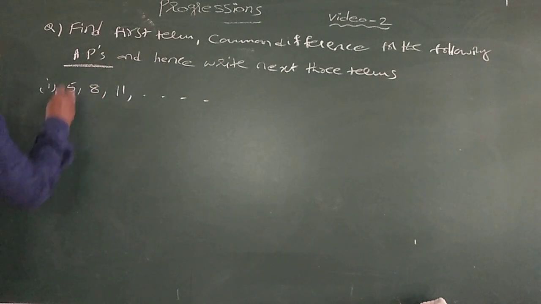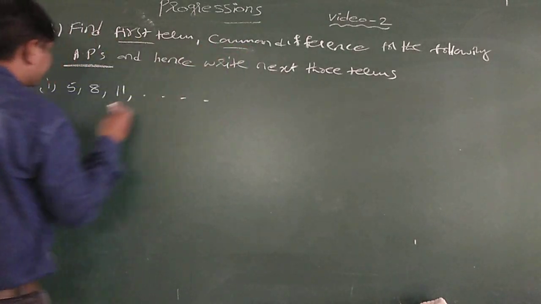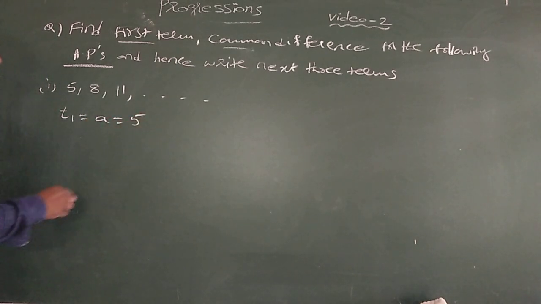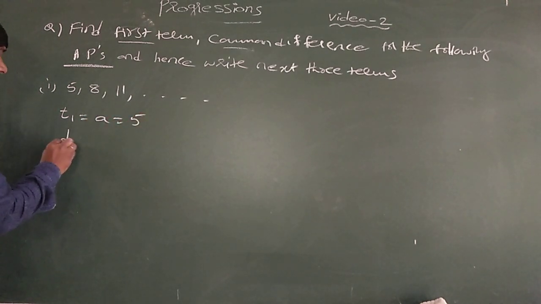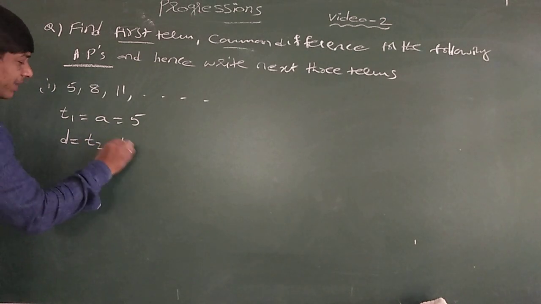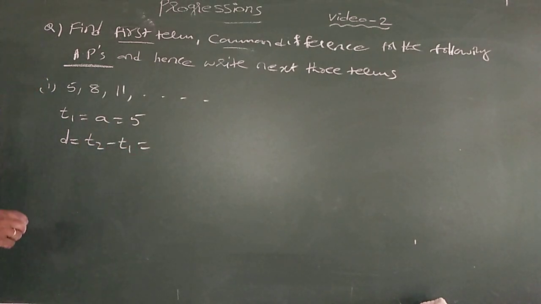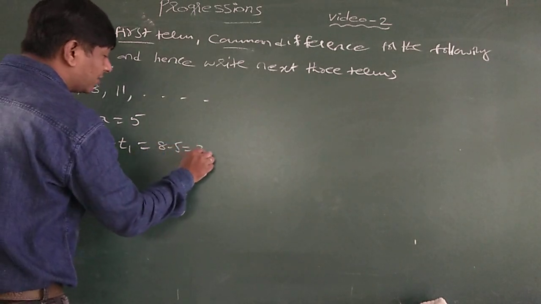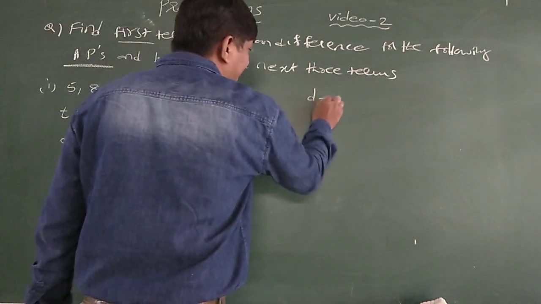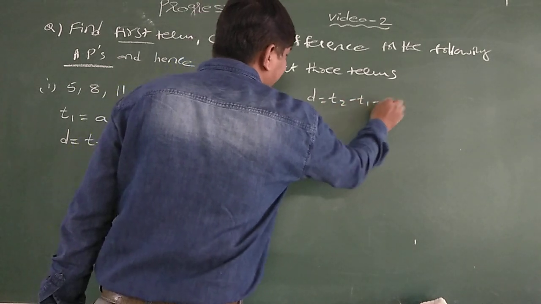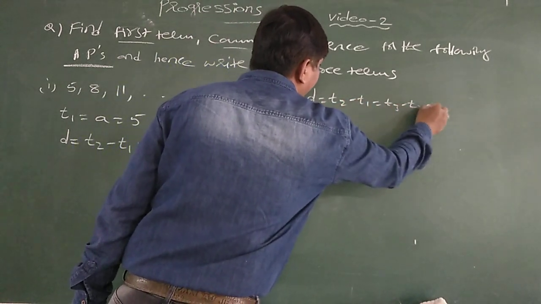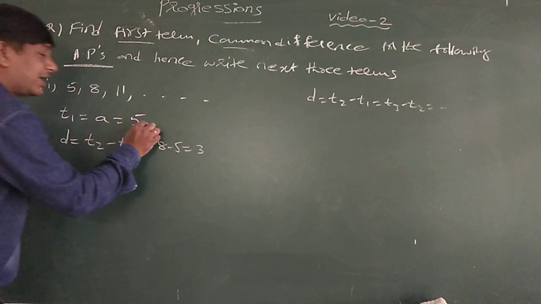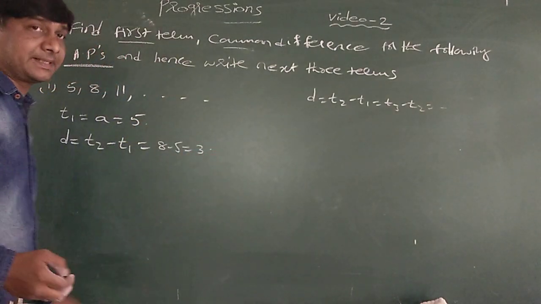So first term and common difference we find out. T1 is equal to A is equal to 5 and the common difference D is equal to T2 minus T1, which is 8 minus 5 is equal to 3. The D formula is D is T2 minus T1 is equal to T3 minus T2 and so on. Now this is your first term and this is your common difference.